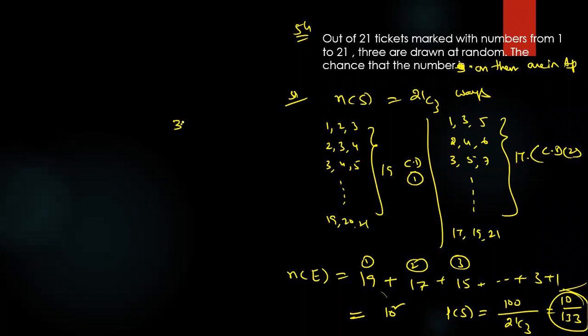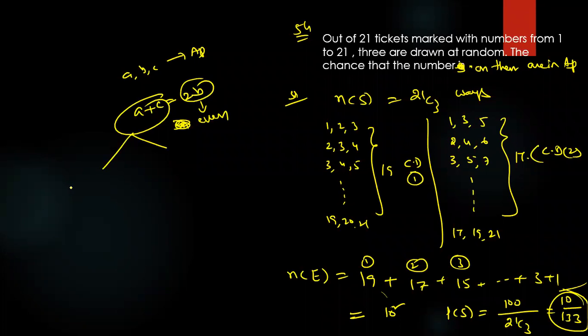So 3n by what, the format I told you last time. Actually, choosing three numbers means a plus c is equal to b. What is the actual method? Choosing any three numbers means b should be an even number, so a plus c can be, both are even or both are odd.